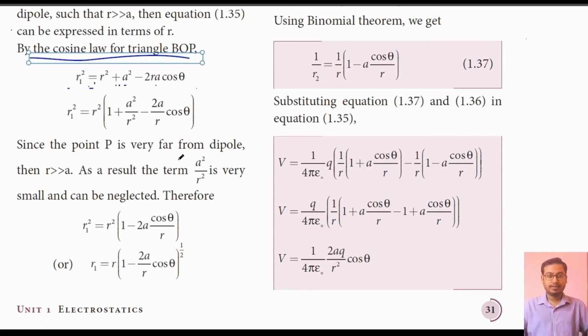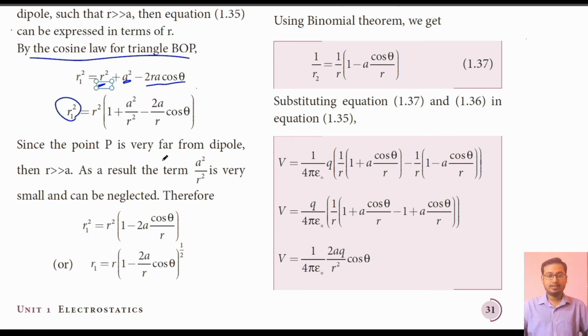Okay, so if you take R square common, it will become 1, then A square by R square, and this term will become 2A cos theta by R. So here we will have R1 square is equal to R square into 1 plus A square by R square minus 2A cos theta by R.